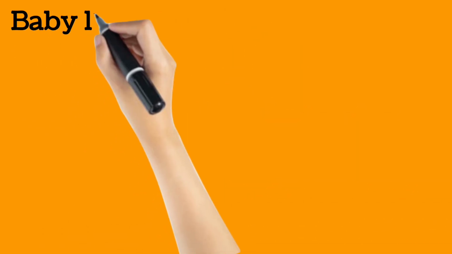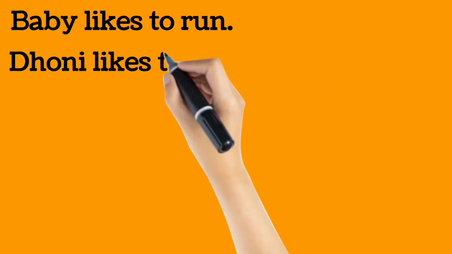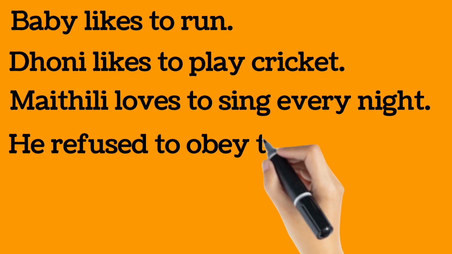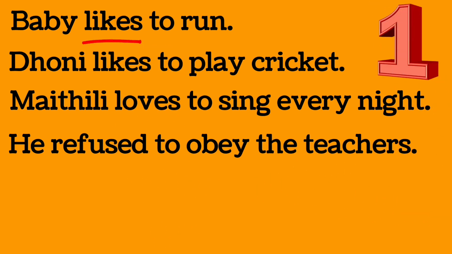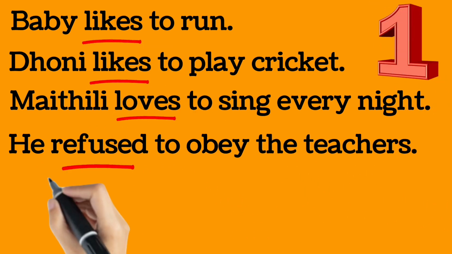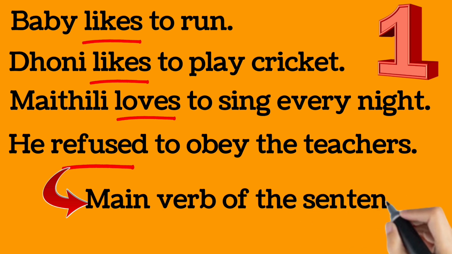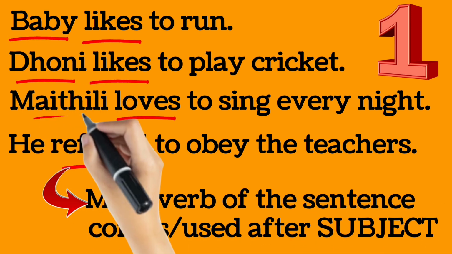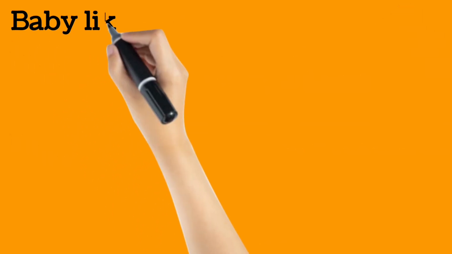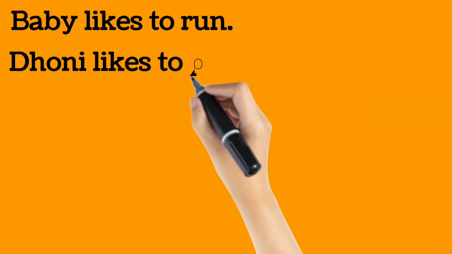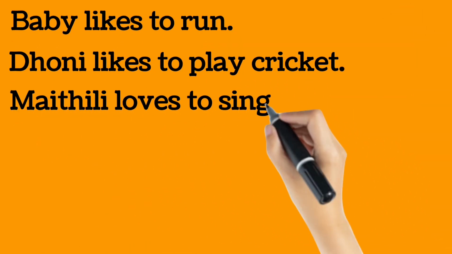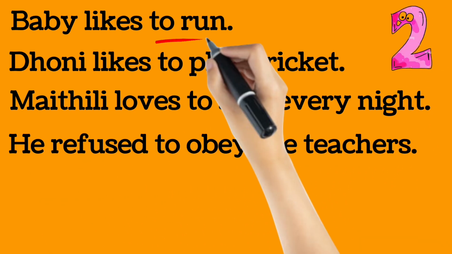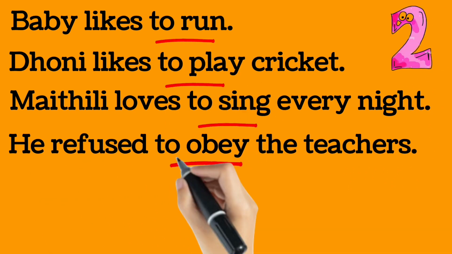Therefore, we can say that in baby likes to run, Dhoni likes to play cricket, Mathili loves to sing every night, he refused to obey the teachers, there are two verbs. First is likes, loves and refused. This is the main verb of the sentence, used after the subject like baby, Dhoni, Mathili and he. In all these sentences, the second verb is to run, to play, to sing, to obey.